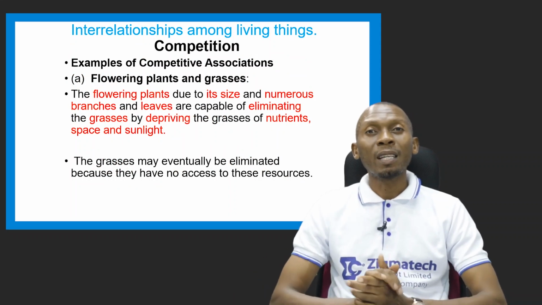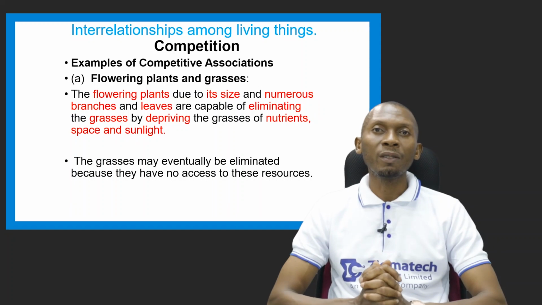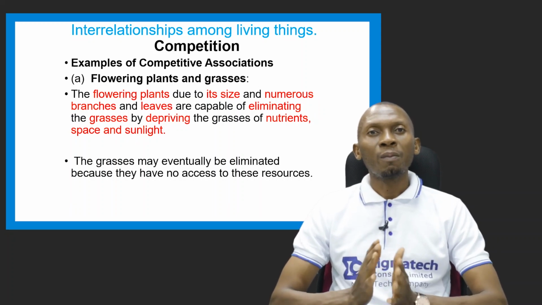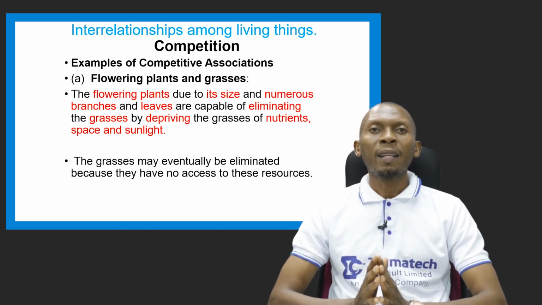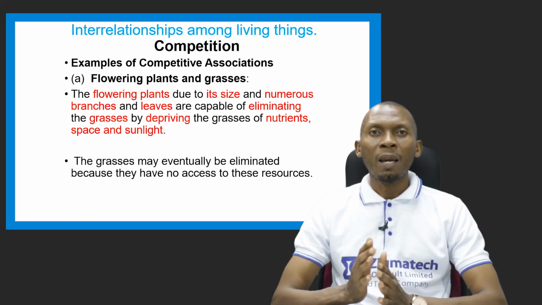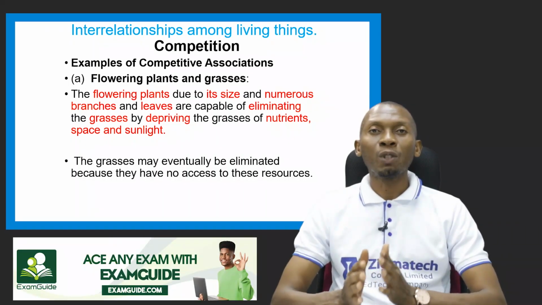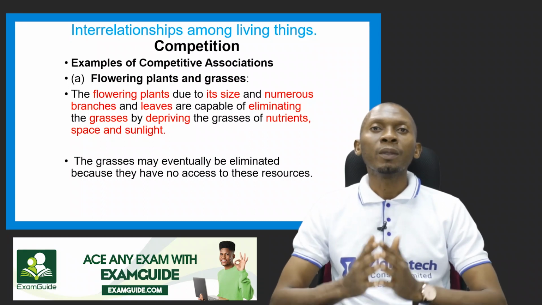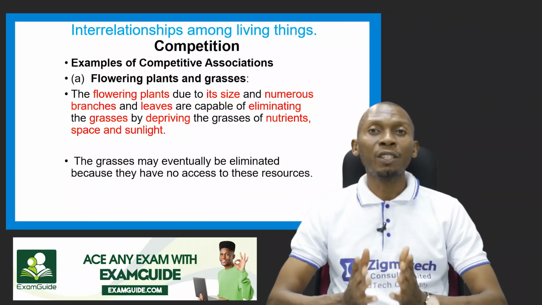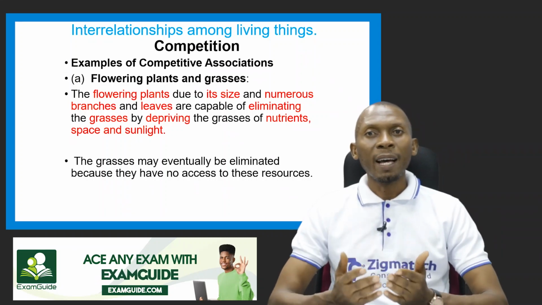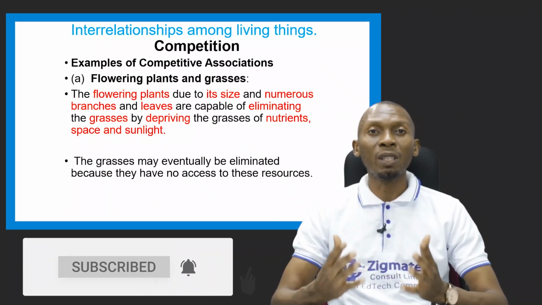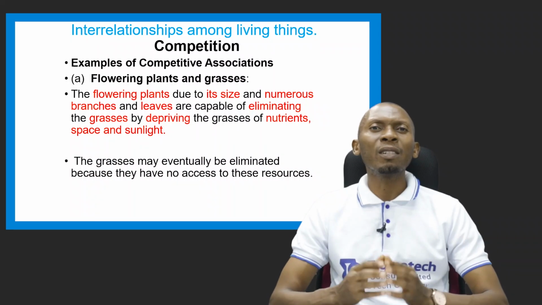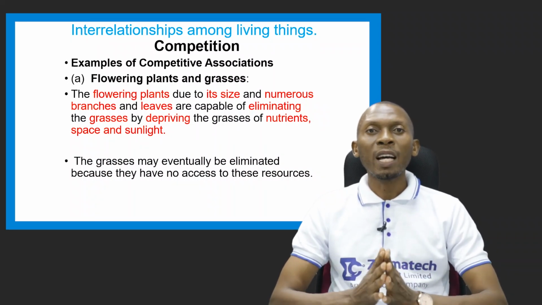Now let's take a look at some examples of these competitive associations. We have the first as a competition between flowering plants, which are seed-producing plants, and grasses. How does the competitive effect between both of these organisms take place? Flowering plants are usually large in size, with their branches and the broad leaves they produce. They are capable of eliminating the grasses, which have slimmer, slender leaves.